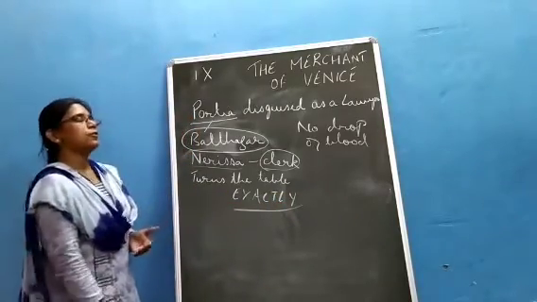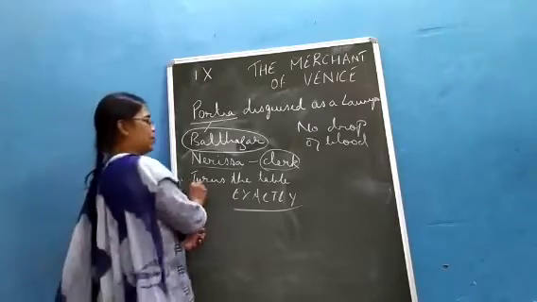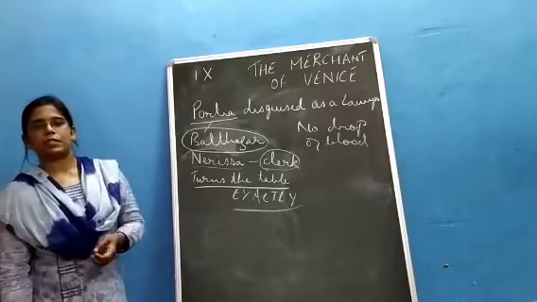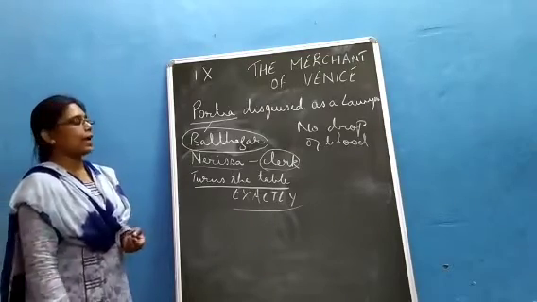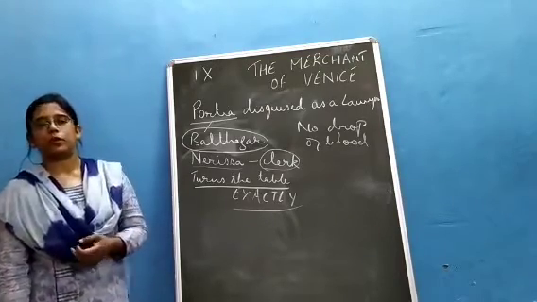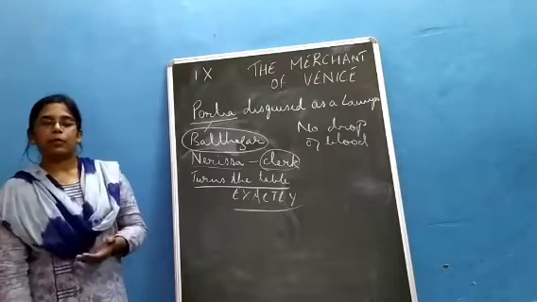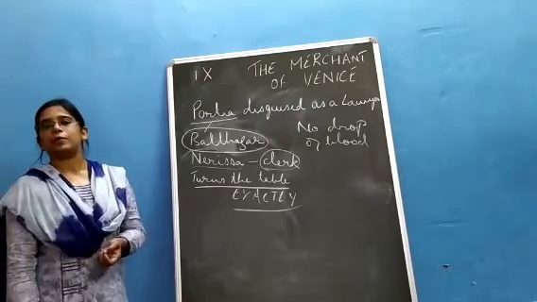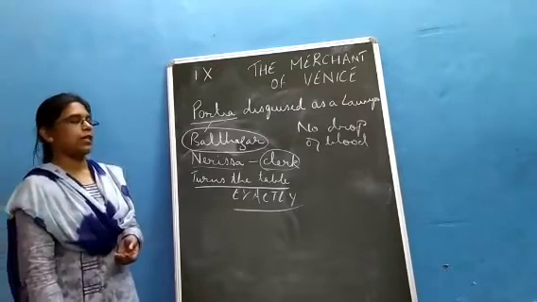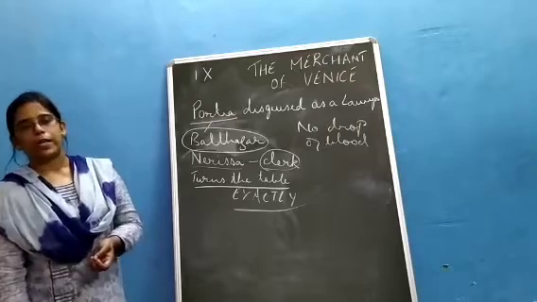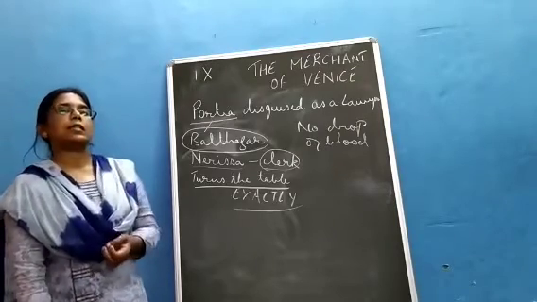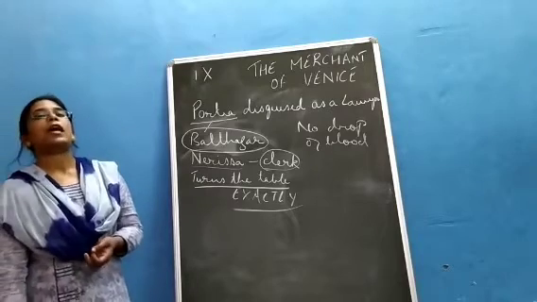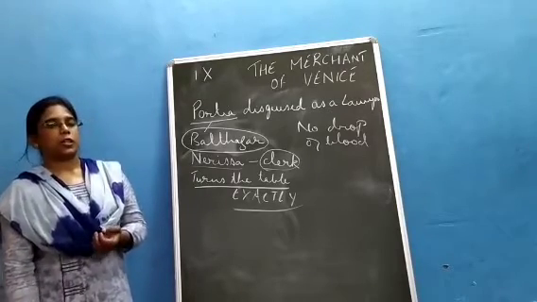Now when Shylock sees that the tables have been turned, he seeks forgiveness, and he says that he does not want a double amount of money from Antonio. Instead, Antonio can give him the principal amount, that is 3,000 ducats, and he is going to go with that money. But Portia says that now he cannot take the money and he will be tried in the court for troubling Antonio.